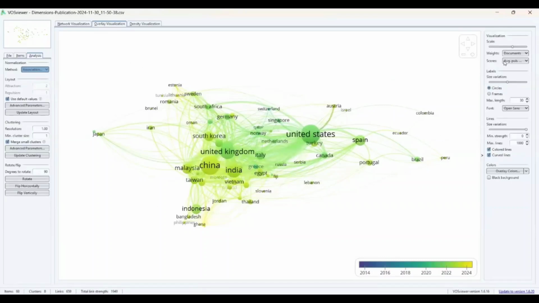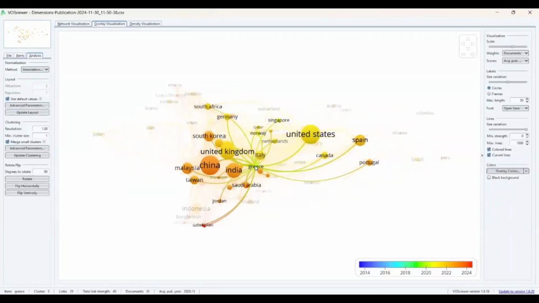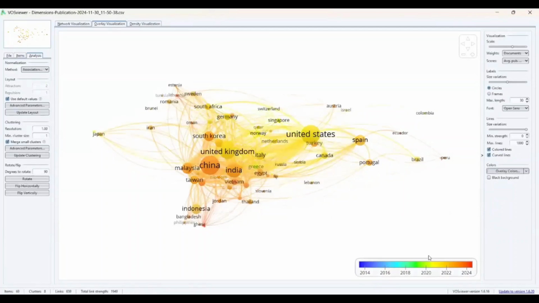Now, when I have done this analysis, I can also change my color. Suppose I am thinking that this color is not interpretable for me. So I can change this color. Let's have some different color, rainbow color. In rainbow color, at least I think I can see Greece at once. So Greece was working between 2018 and 2020. It was active, right?